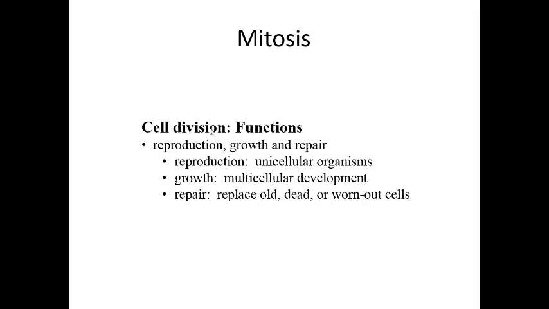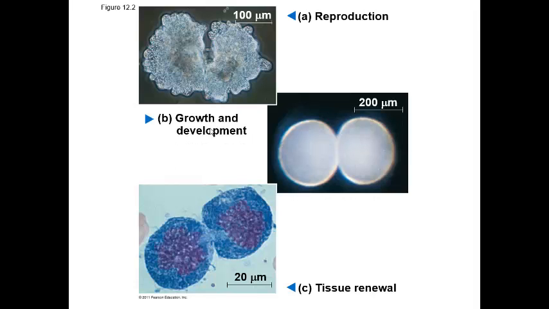There are three different functions for cell division or mitosis. Unicellular organisms actually reproduce through the process of mitosis. Since they reproduce through mitosis, they are producing exact clones of themselves. A good example of an organism that reproduces through mitosis is bacteria. Since bacteria reproduce through mitosis, they need to have a high rate of mutation in order to produce genetic variation.